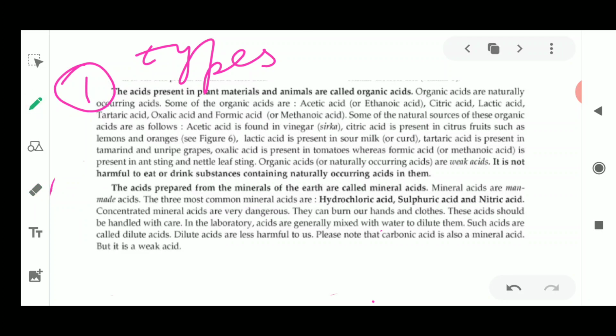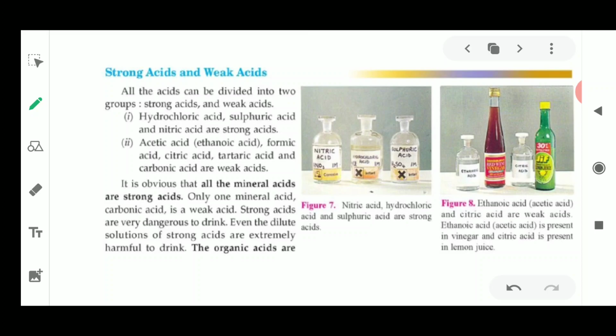Next, note that one thing is there: carbonic acid is also a mineral acid, but it is a weak acid. Okay, so this is one exception, that carbonic acid is a mineral acid, but it is very weak in nature. It is considered a weak acid, but it is a mineral acid. As I just told you that all mineral acids are strong, but still this carbonic acid is very weak in its nature. Now what is the meaning of the words strong acids and weak acids?